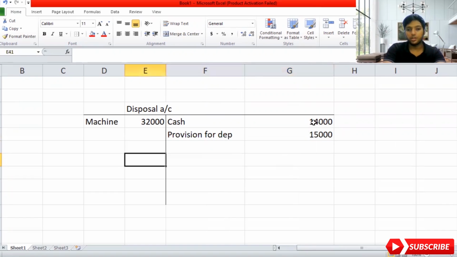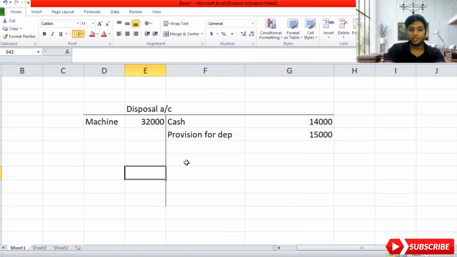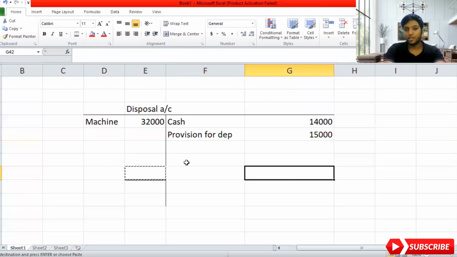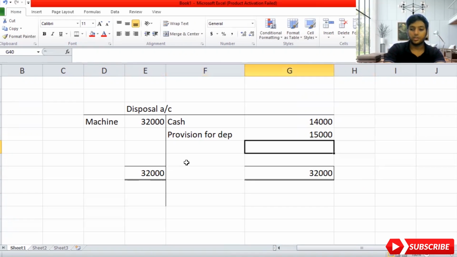So now I'm going to take the total value on both sides when I'm doing a ledger account. I'm a bit slow in Excel, guys. Give me some time to learn. I'm not keeping you to learn, guys. I'm good in Excel, but today I'm a bit slow. 32,000 is on the debit side. I'll bring this also to the credit side. So the actual difference was 3,000 here. So now this 3,000, is it a profit or loss?